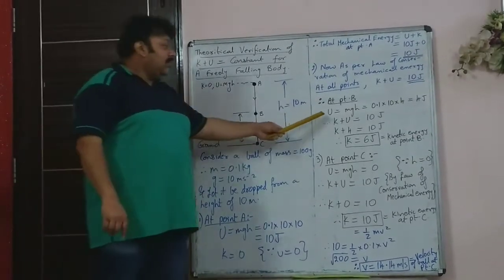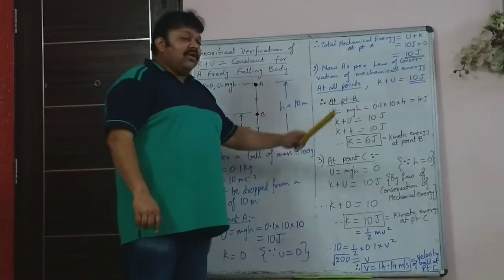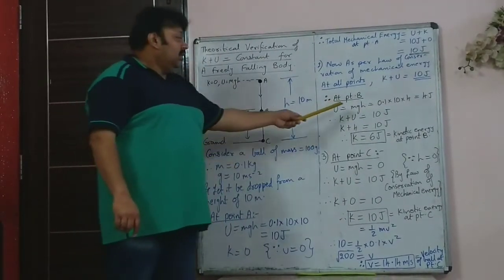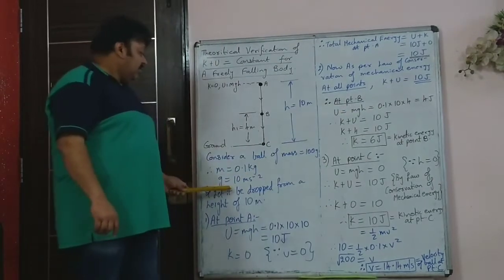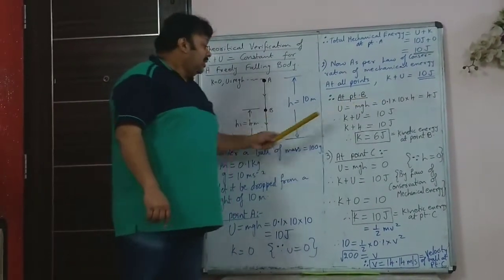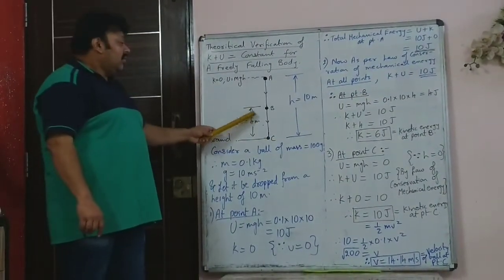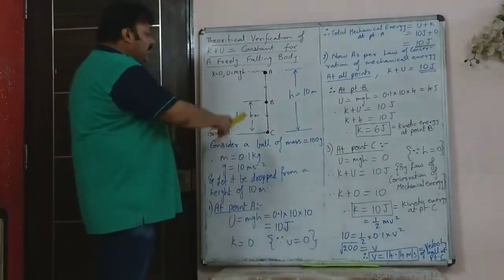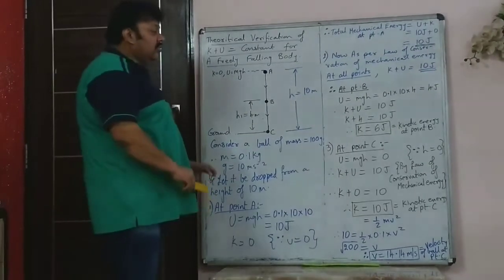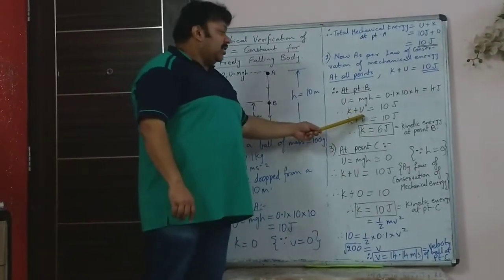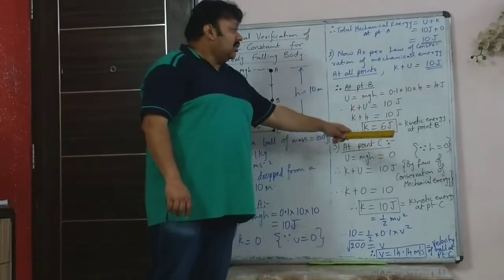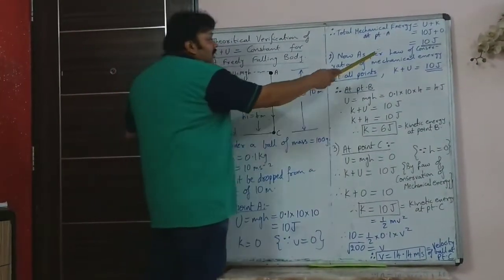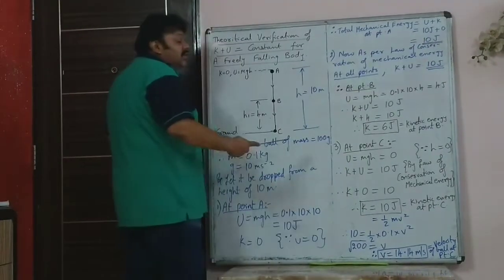So we can find the potential energy mgh, 0.1 that's the mass of the ball, 10 that is value of g, and 4 that is the height above ground of point B. So it is 4 joule. So mgh is equal to 4 joule. So kinetic plus potential energy is the sum of the mechanical energy or total mechanical energy that we have already calculated. It is 10 joule.